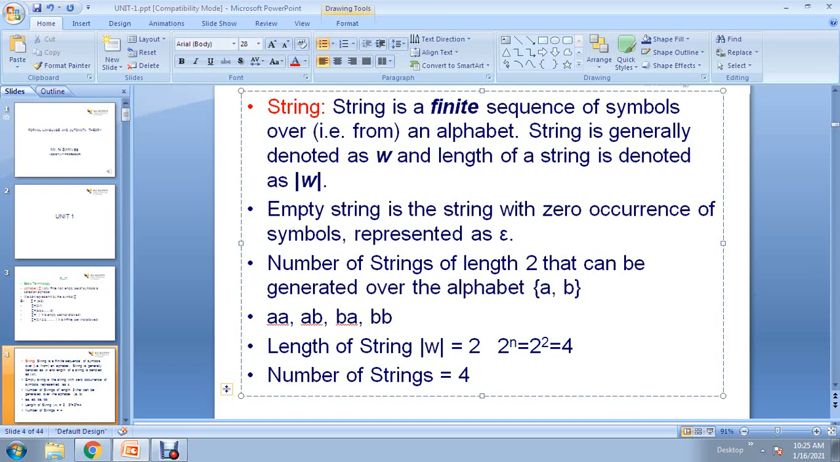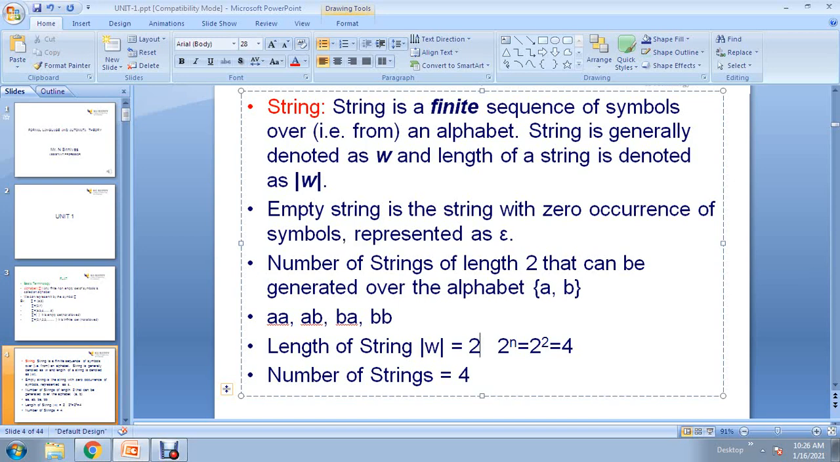And the length of the string, I already told you, is denoted with mod of W. If the string is denoted with W, then the length of the string is denoted with mod of W. If I want to find the number of strings of length 2, then what is the formula? 2 power n you have to write. 2 is nothing but the number of input symbols in the given alphabet.